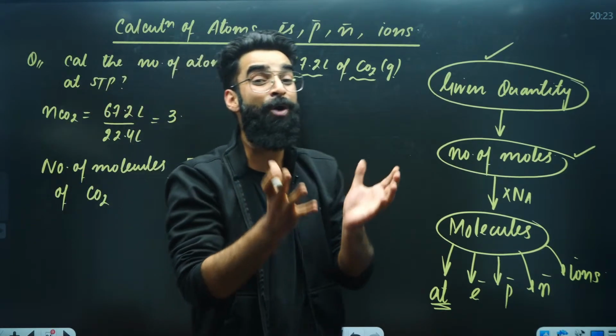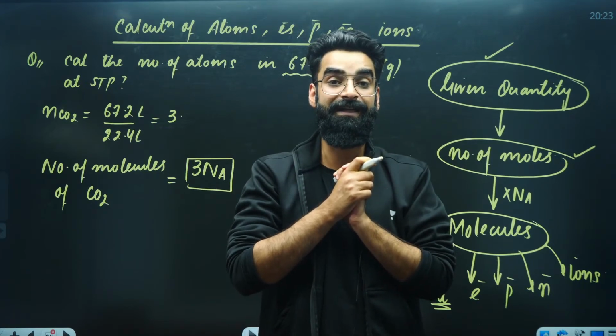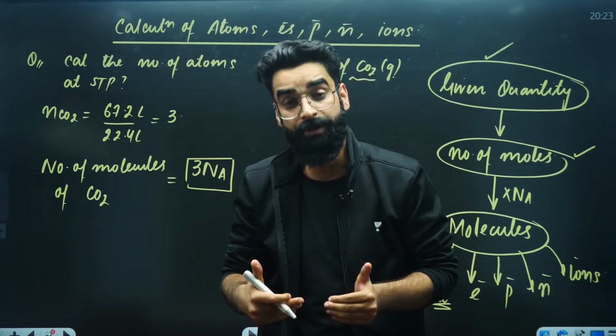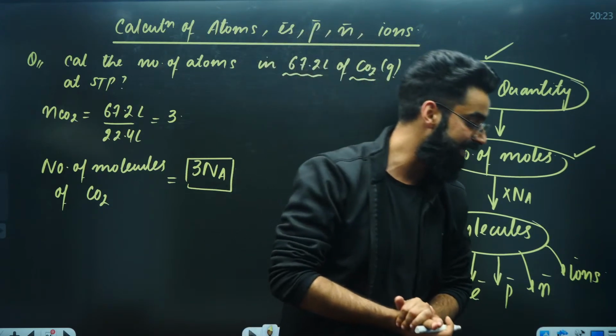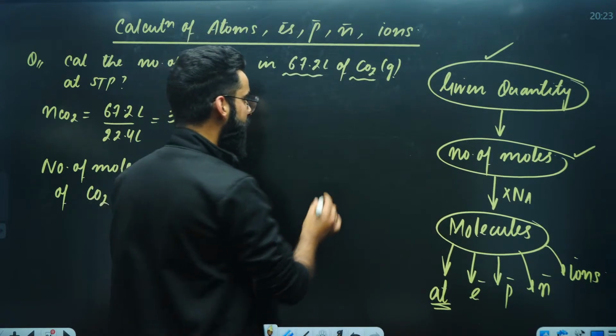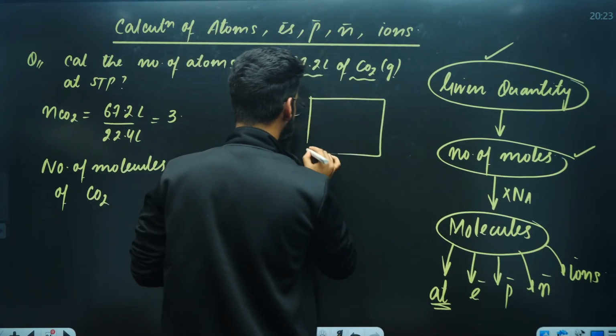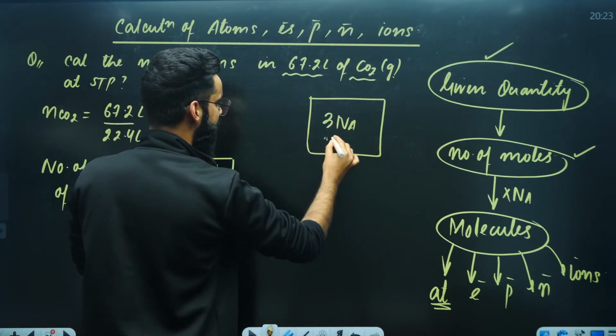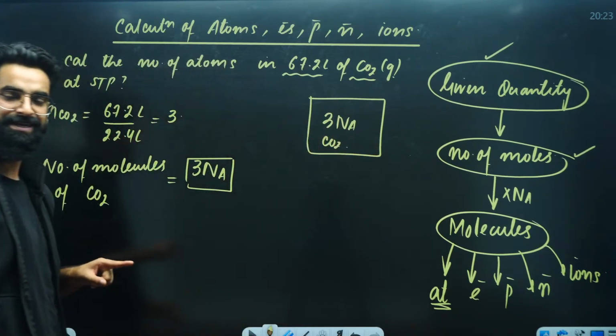Initially, you only knew how many liters of carbon dioxide are there in the container. Then you got to know how many moles of carbon dioxide are there in the container. Now you got to know how many molecules of carbon dioxide are there in the container. There are 3 Na molecules of carbon dioxide in the container, correct?